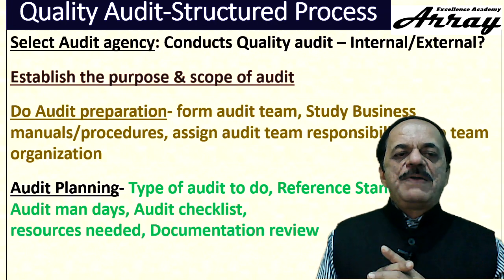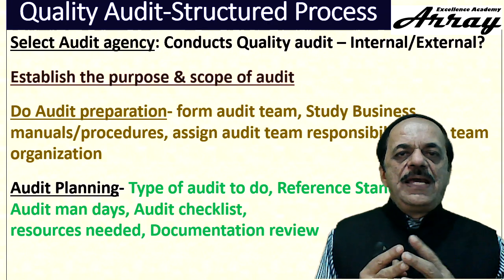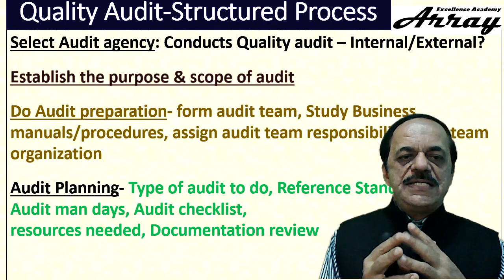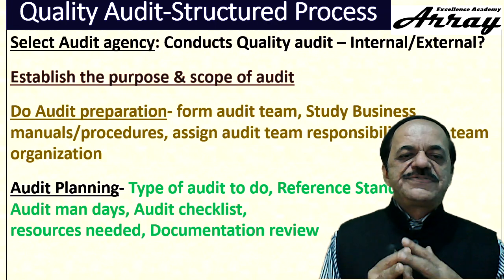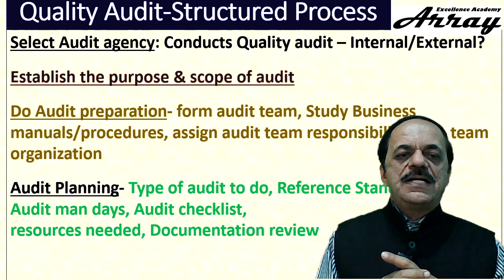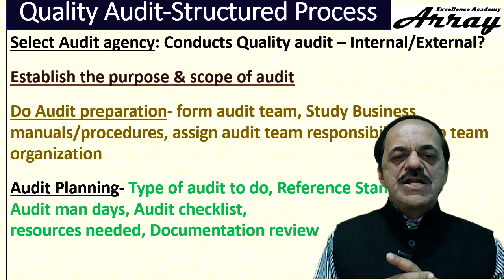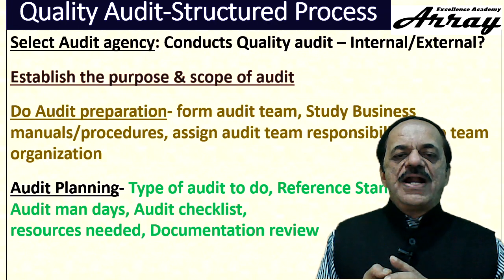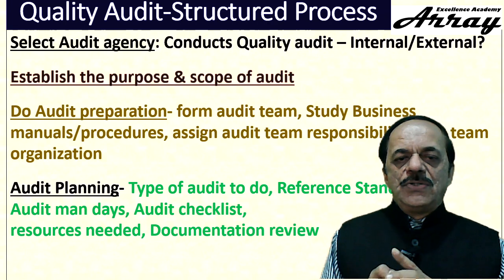Resources needed have to be planned, like what will be the travel arrangement, what will be the stay arrangement, how the day-to-day travel is taken care of, cabs and so on, and how travel within the organization is ensured for the auditors. Auditors also can do the document review upfront.